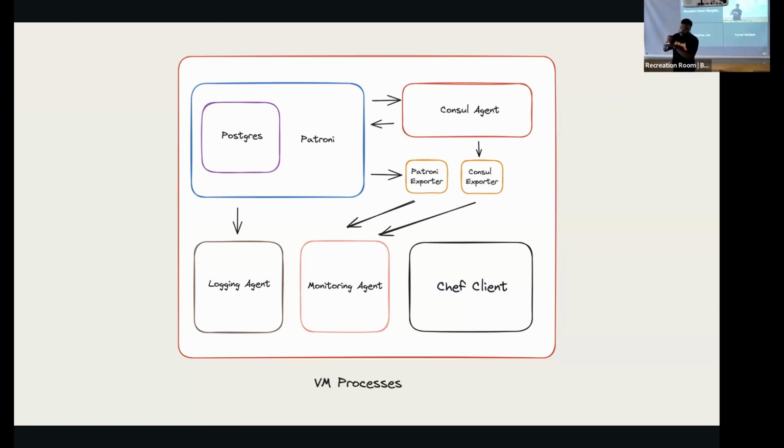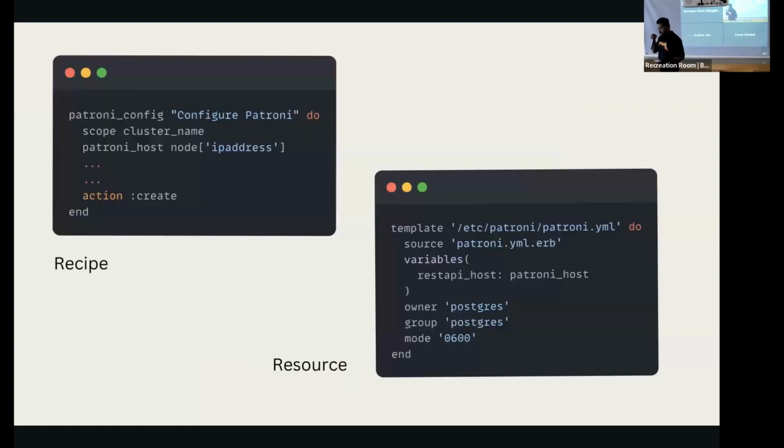That Patroni or Postgres can be replaced by any Rails application as well. So it's just a common example. This is how most of the VM processes are there, and they're mostly managed by systemd or any other process manager in any VM. Just a comment on how the recipe would look for Patroni and what could go wrong.